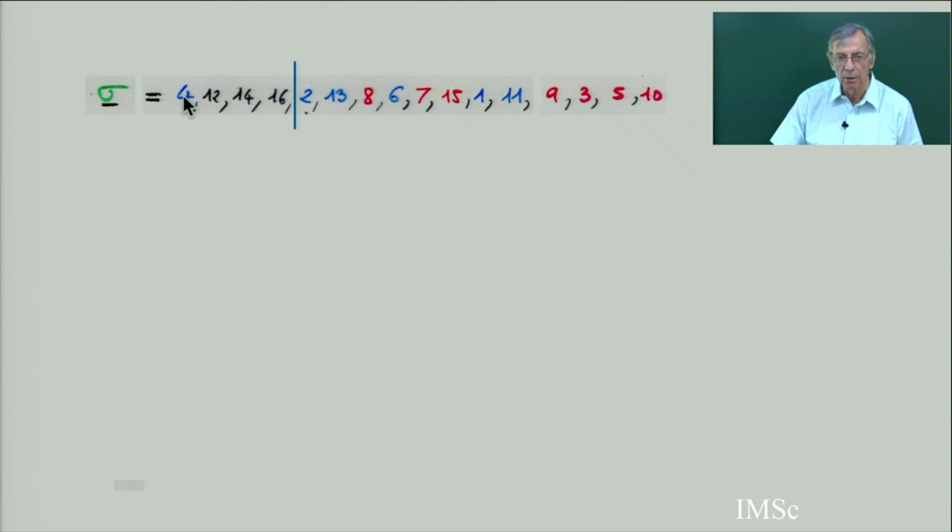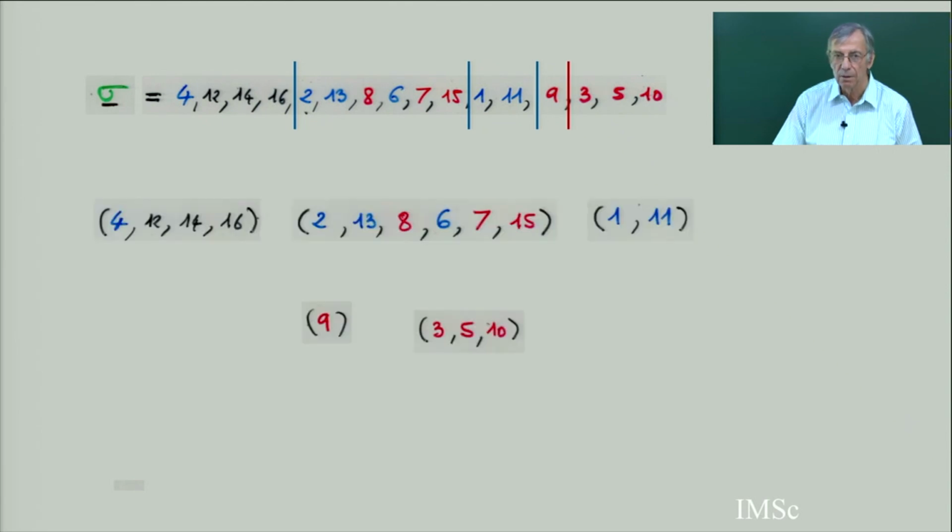Okay, and then I read until meeting an element still less than 4, so this is 2. Even if they are black, they are already there. So now the next one, I look, what is the next one? It's 1. Okay, so what is the next one? Now it's 9. And what is the next one? It's 3, you see. And so you get back your cycle. You go back to the word notation, and you get back your cycle notation.